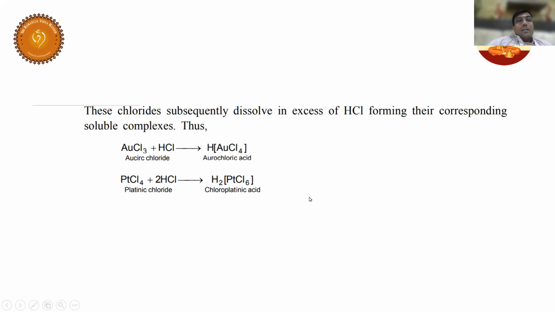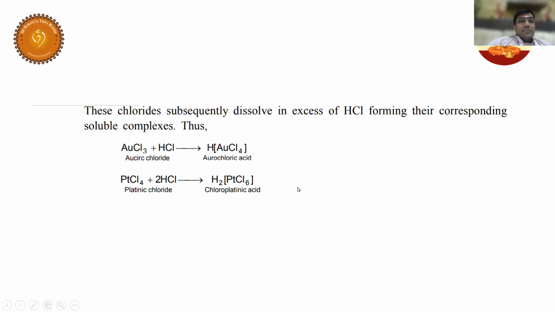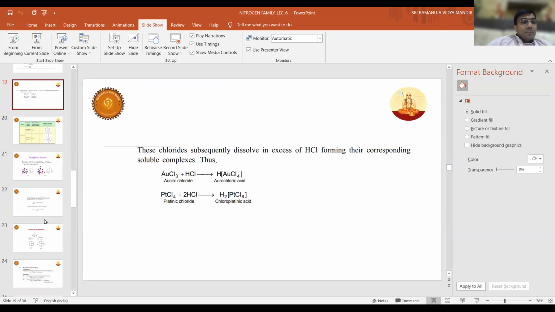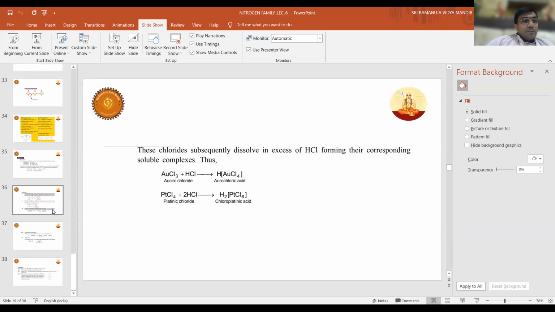Now, this is all about HNO3, right? One slide I missed actually, the summary of the whole thing. I think it should be there. Let me check whether it is missing somewhere. The summary slide of HNO3 is missing, I think.